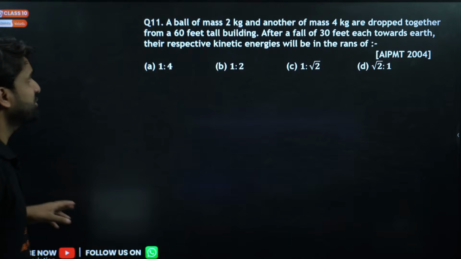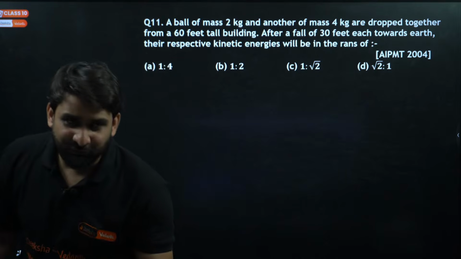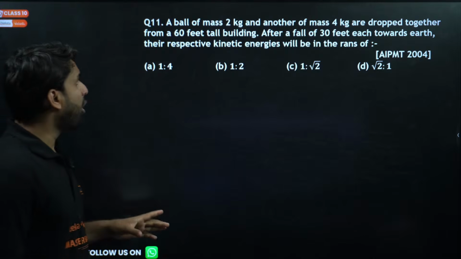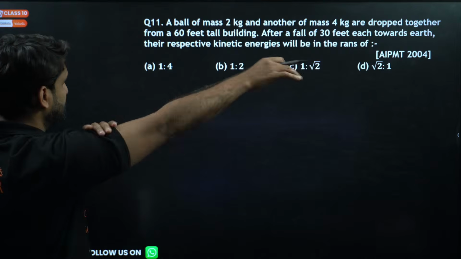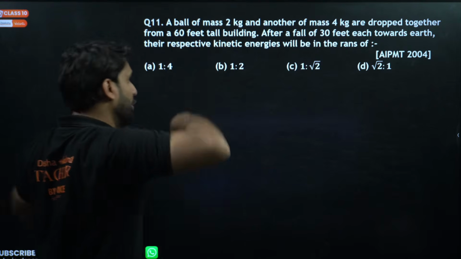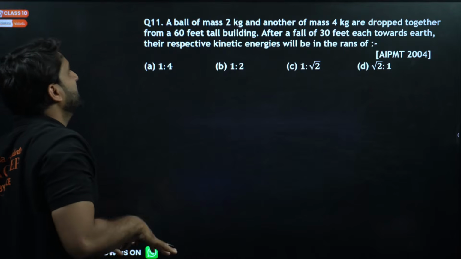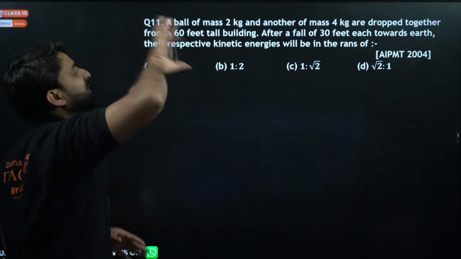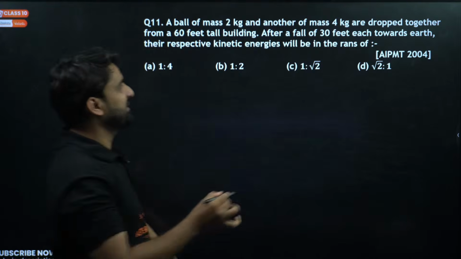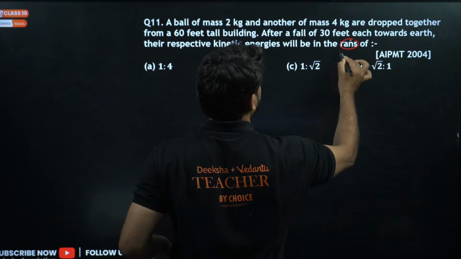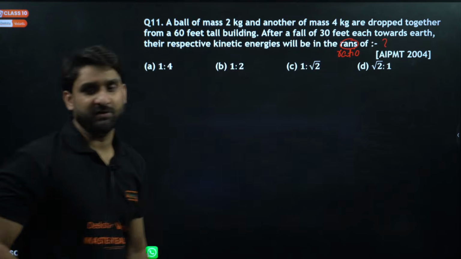Moving to the next question, question number 11. A ball of mass 2 kg and another of mass 4 kg are dropped together from a 60 feet tall building. After a fall of 30 feet each towards the earth, their respective kinetic energies will be in the ratio of what? So the ratios are given here.